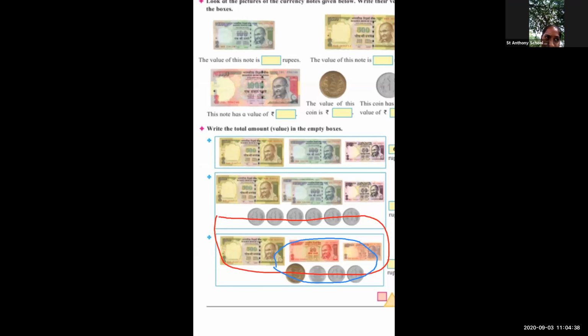At that time what are you doing? Drawing some lines and objects? No, it's a direct addition you want to do. Okay, it's a direct addition. 5 rupees coin plus 2 rupees coin plus 1 rupees coin. So 5 plus 2, 7, 7 plus 1, 8, 8 plus 1, 9. Yes, so total how much rupees? 9 rupees. Okay, now I'm going to clear that drawing and I'm going to ask you another one.